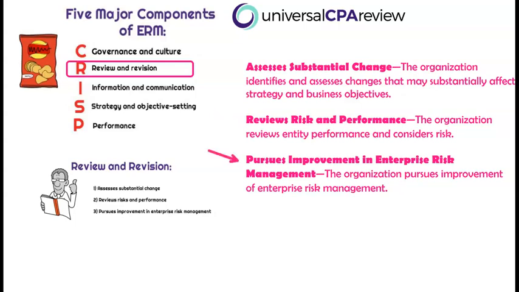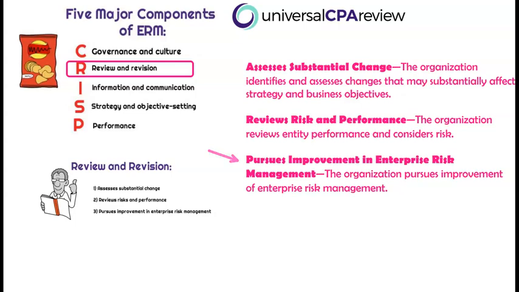Pursues improvement in enterprise risk management. So the organization pursues an improvement to the overall enterprise risk management system. How are we going to improve this? We've just conducted our final review and the overall performance after decisions have been made. Look, do we improve this going forward into the future, or are we staying pat? Okay, so that's the ultimate question at hand.